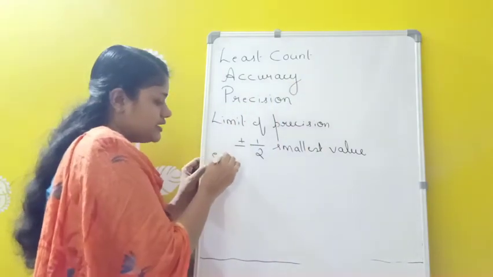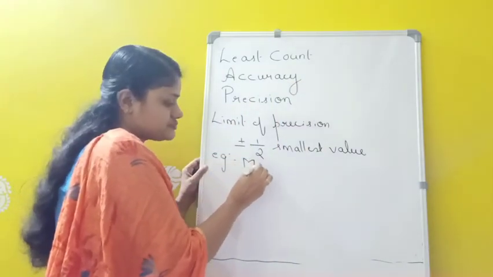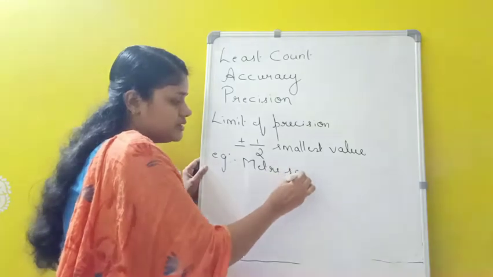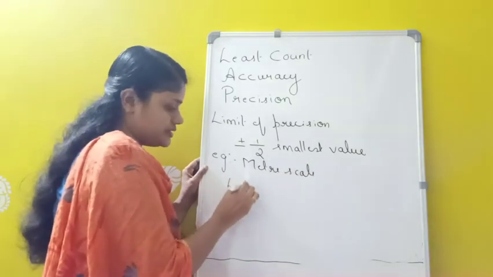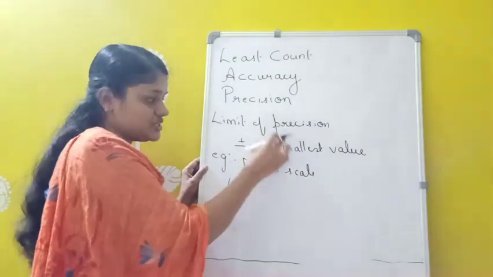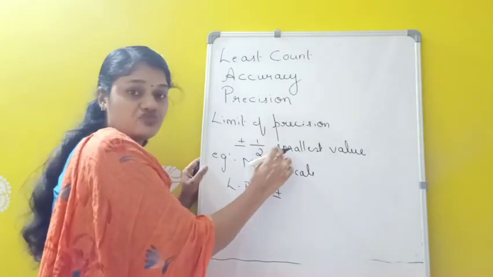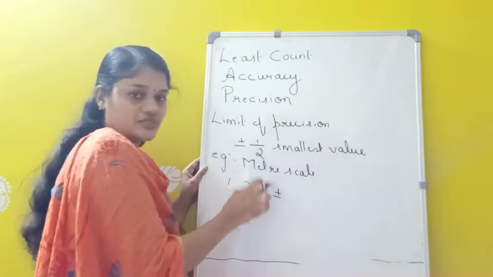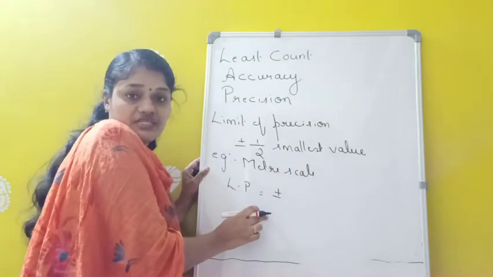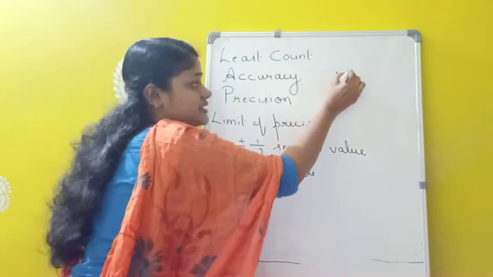For example, in case of meter scale, the limit of precision for measurement using meter scale is given by plus or minus half of the smallest value that can be measured using meter scale. So the smallest measurement which can be measured using meter scale is 1 millimeter.